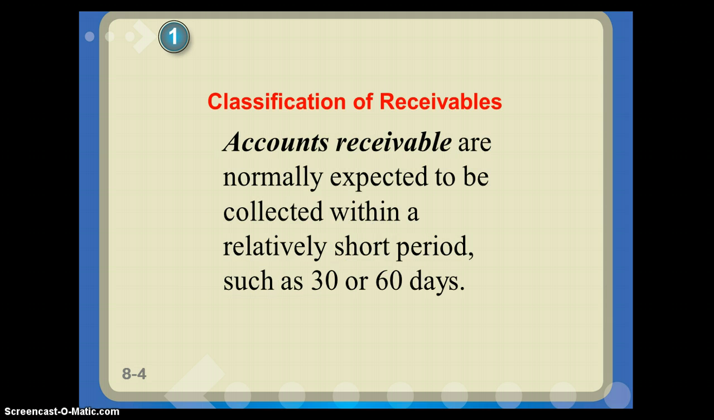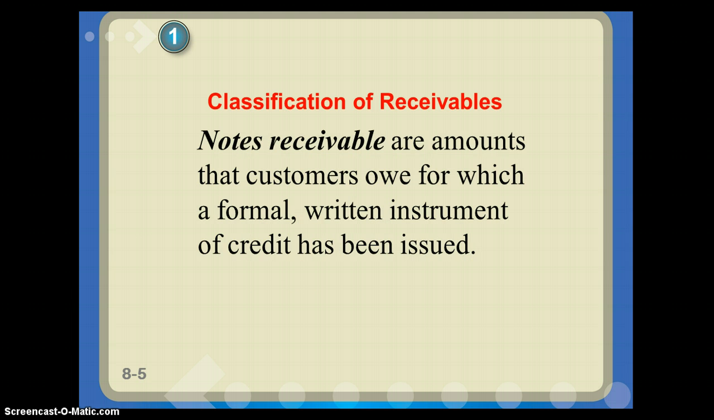Accounts receivable are what we are used to using most often. Those are expected to be collected within a relatively short period. So 30, 60 days, 1 or 2 months, we call those accounts receivable. Notes receivable are amounts that customers owe for which a formal written instrument of credit has been issued. With an accounts receivable, it's kind of just we trust them, we have an agreement with them, we don't have to have a formal written note for that. But a note receivable, there's actually a formal agreement written to issue that credit that they can pay us later.